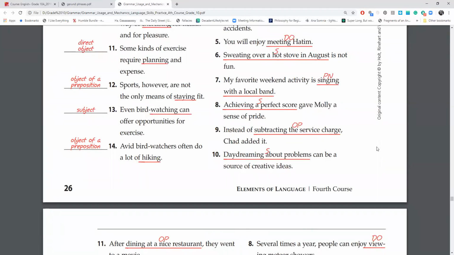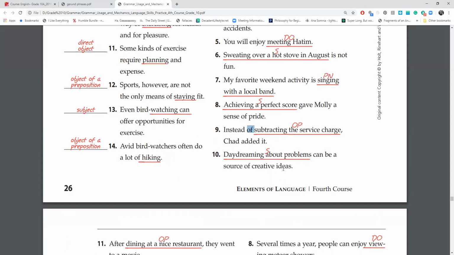Number 9, instead of subtracting the desired service charge, Chad added it. So again, we have subtracting the service charge. So instead of subtracting the service charge, Chad added it. Subtracting the service charge is going to be your gerund phrase. And if we found a preposition before, which we did, then we know that it must be the object of a preposition.